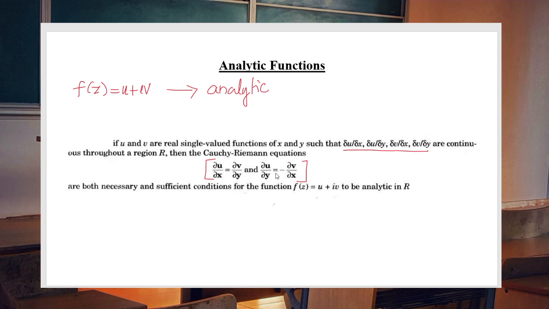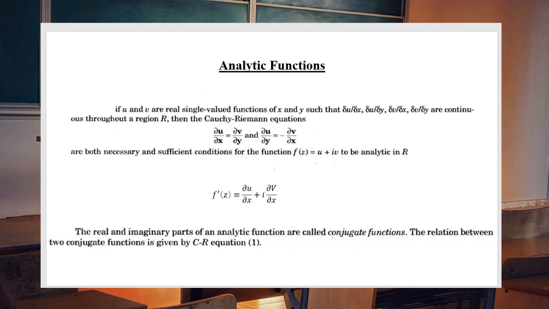So what will happen if one of the conditions does not hold? Definitely it is non-analytic. If it fails to satisfy CR equation, it is not analytic. If it fails to have a continuous partial derivative, then it is not analytic. That's the idea. So let us consider some very important problems from this particular concept.